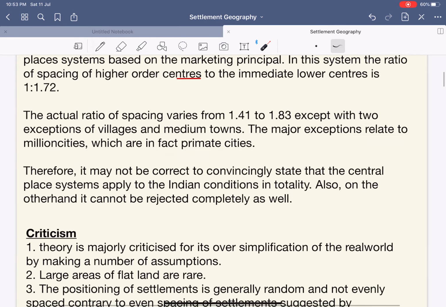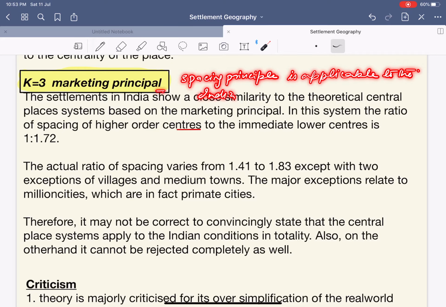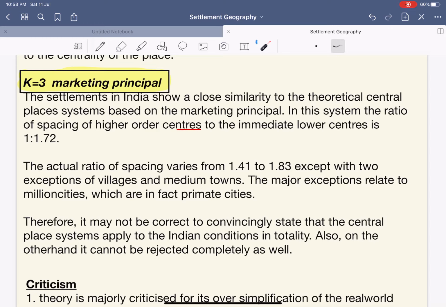So basically what you can say is that in the k equals 3 marketing principle, the spacing principle is applicable to the Indian context, where we have the spacing that varies from 1.41 to 1.83 respectively.